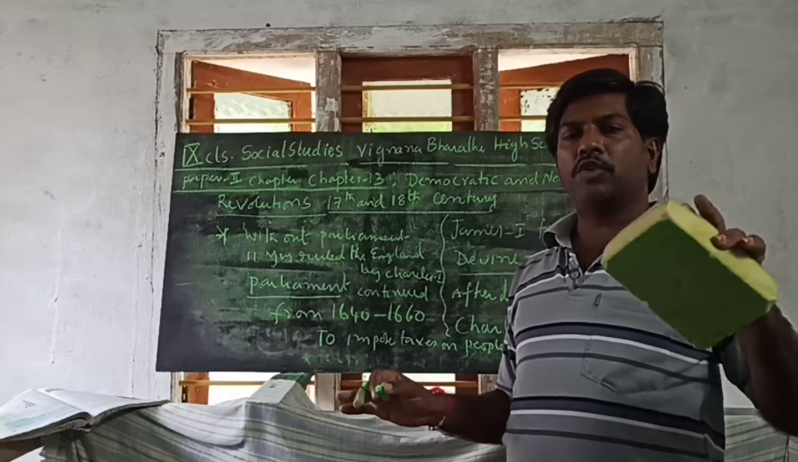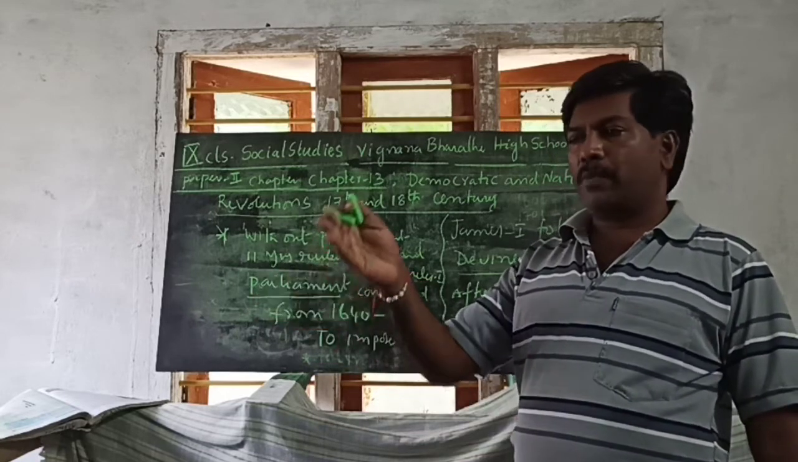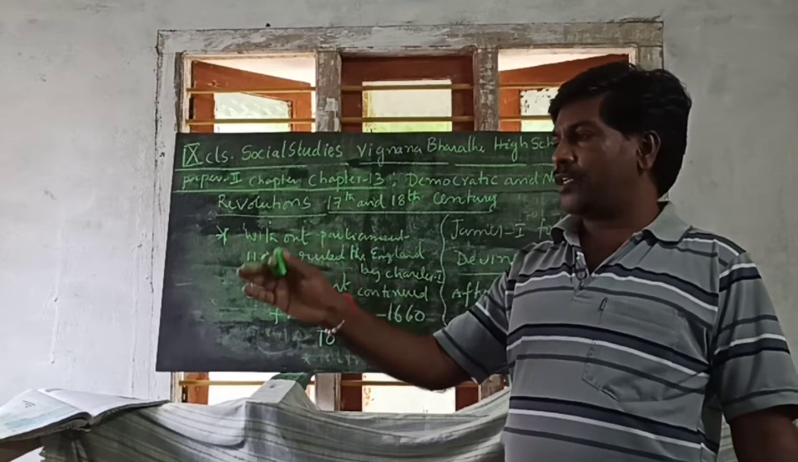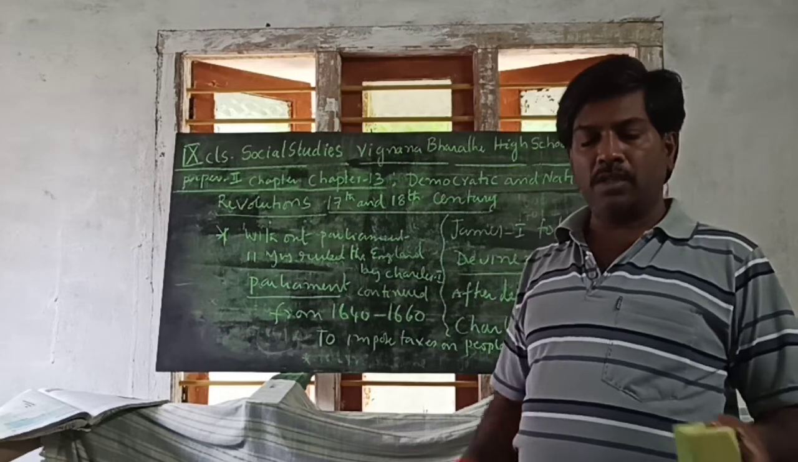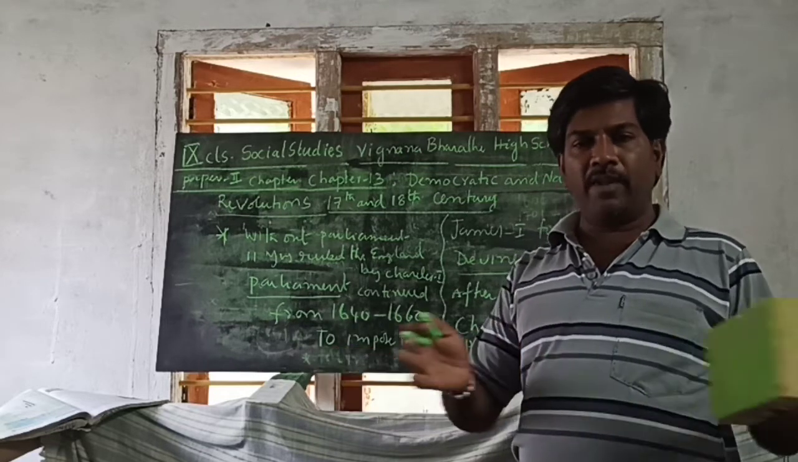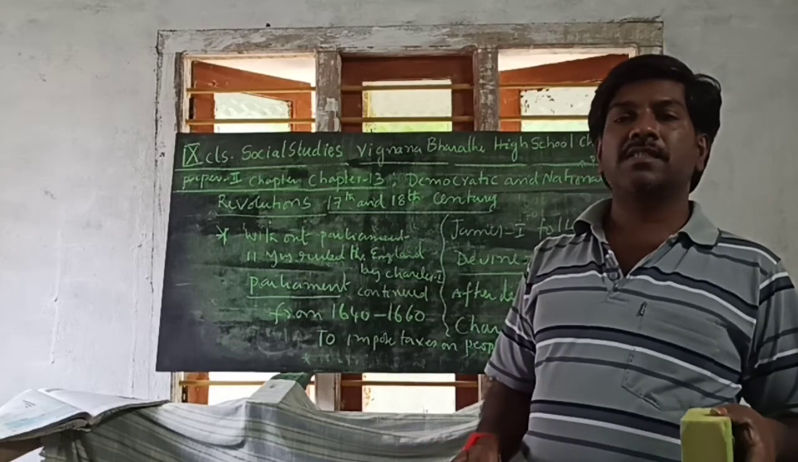Then Charles formed a party and the poor people, meaning Parliament, formed another party. Parliament established one party and the king established one party. So there were quarrels. Both were divided. Then war started between king versus Parliament.